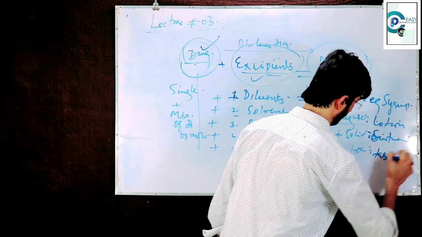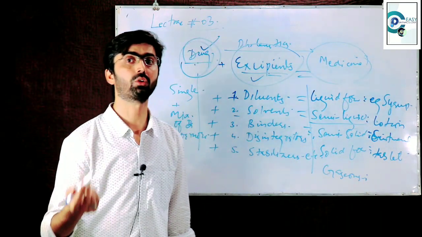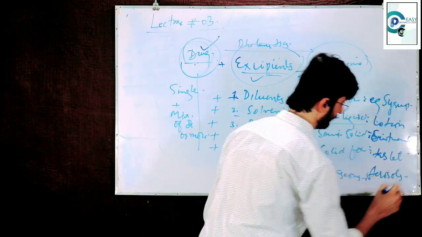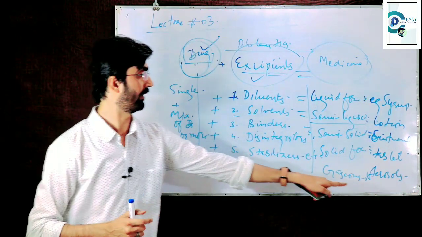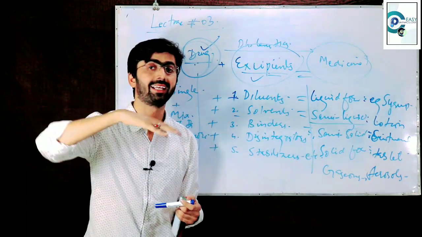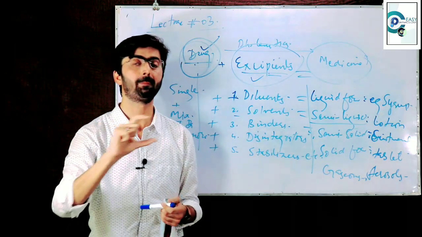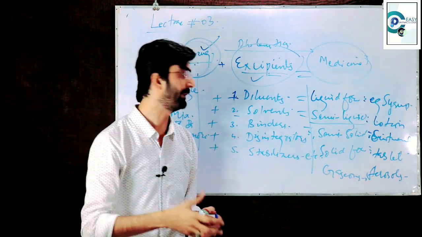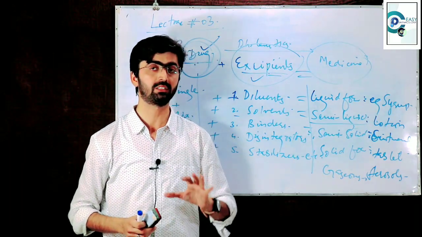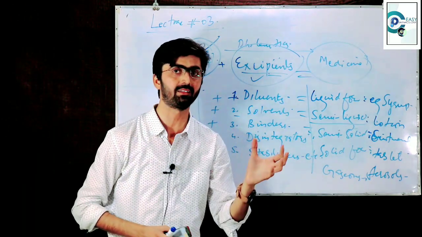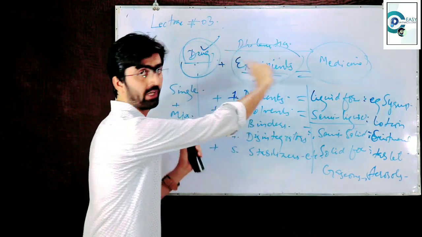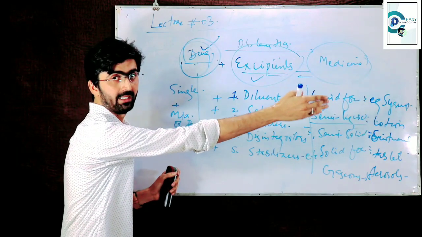Tablet. Okay, gaseous form, aerosols are the examples of gaseous form. Okay, so these are the few examples of the medicines categorized on the basis of their physical parameters, physical appearance. Okay, so hope that you have understood the difference between the drug and the medicine. The drug is in pure form. When it crosses the pharmaceutics, it becomes the medicine.